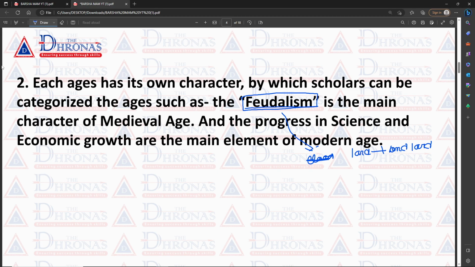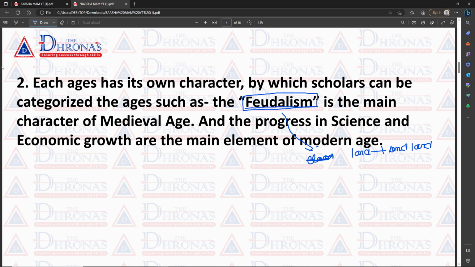When we see the progress in science and economic growth, science and the economy have a vital, very important relationship. When there is progress in science, we simultaneously see economic growth.